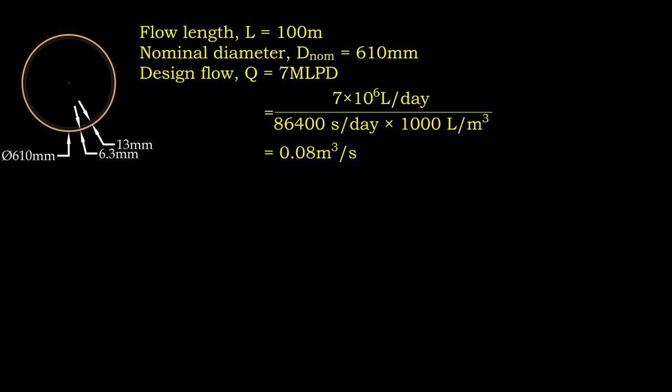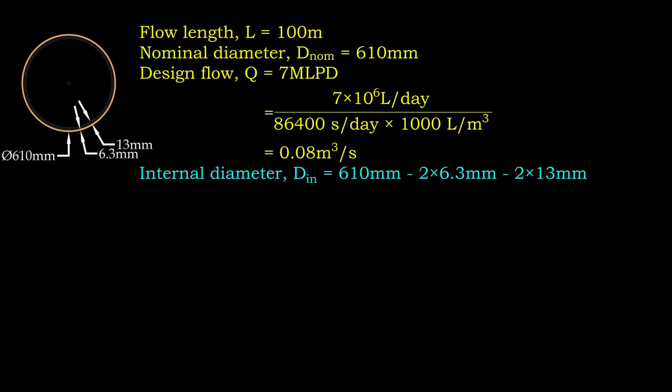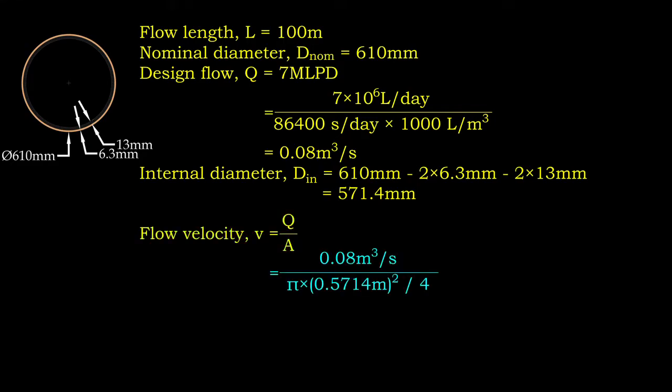Then, we will determine the internal diameter of the pipe. The pipe wall thickness is 6.3 mm and the cement lining is 13 mm. The external diameter of the pipe is 610 mm and therefore, the internal diameter should be 571.4 mm. After that, we determine the flow velocity by dividing the flow rate by the cross-sectional area. From calculation, we know the flow velocity is 0.31 meter per second.